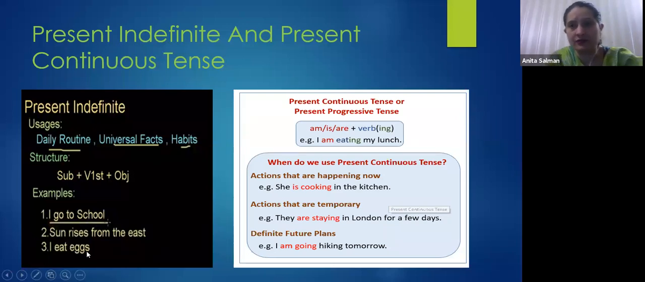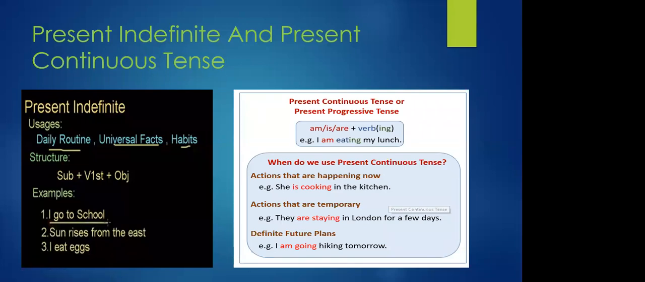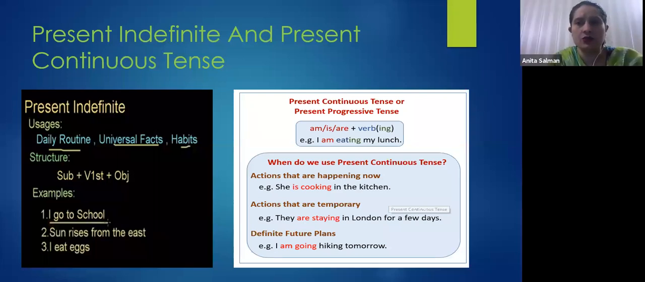We're not tackling negative or interrogative, that you already know. Like we have to use does with he, she, it, and do with I, you, we, and they, right? And we have to add s or es when the subject is he, she, it, or singular. Okay, is it clear? If it is clear, give me thumbs up so that I can quickly move to present continuous tense. Hope there is no question. Everything has been revised regarding present indefinite tense.